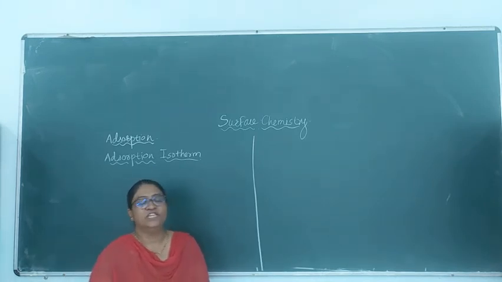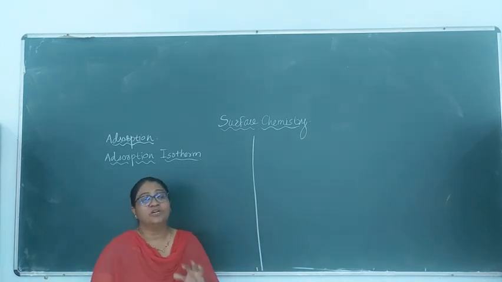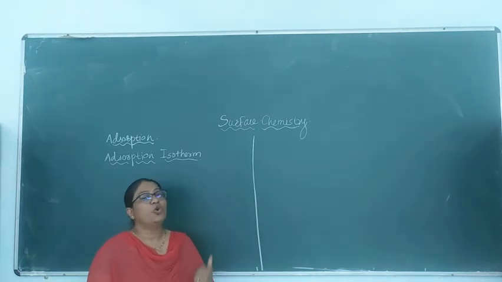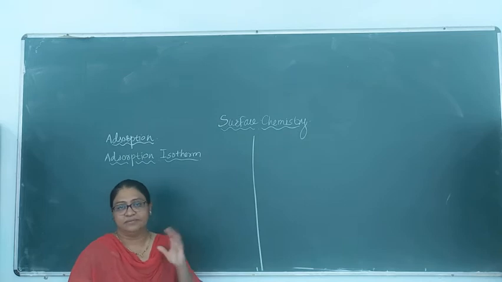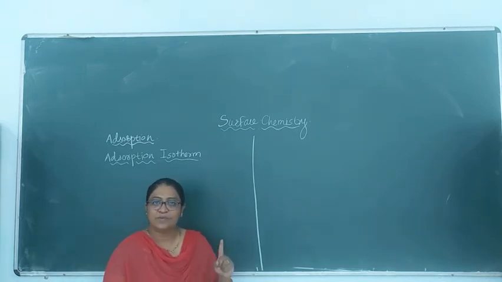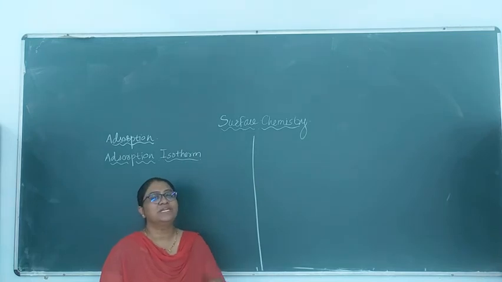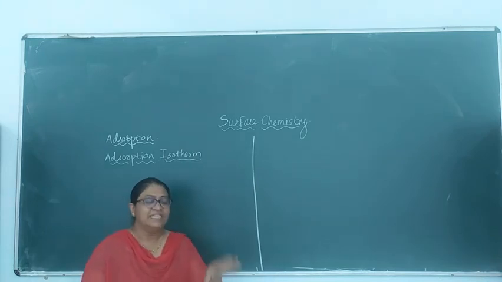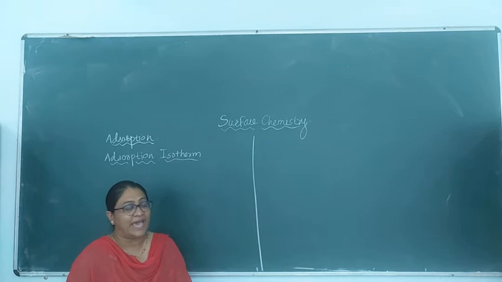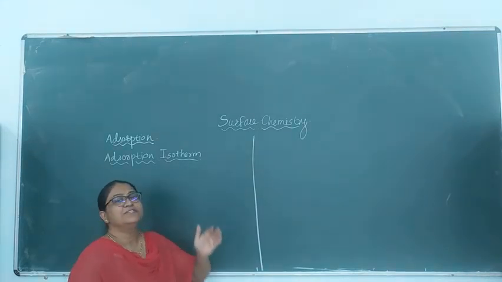I will repeat the definition. Adsorption isotherm is a relation at constant temperature between the amount of the substance adsorbed and the pressure or the concentration at equilibrium. This relation is called the adsorption isotherm.